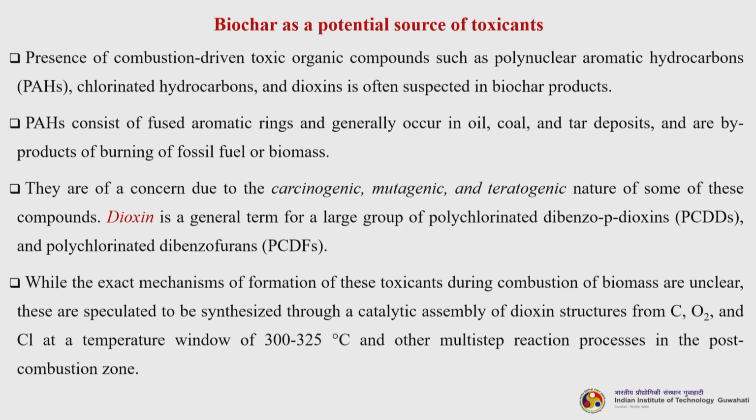Dioxin is a general term for a large group of polychlorinated dibenzo-p-dioxins, PCDDs, and polychlorinated dibenzofurans, PCDFs. While the exact mechanism of formation of these toxicants during combustion of biomass is unclear, they are speculated to be synthesized through a catalytic assembly of dioxin structures from carbon, oxygen and chlorine at a temperature window of 300 to 325 degrees centigrade and other multi-step reaction processes in the post combustion zone.